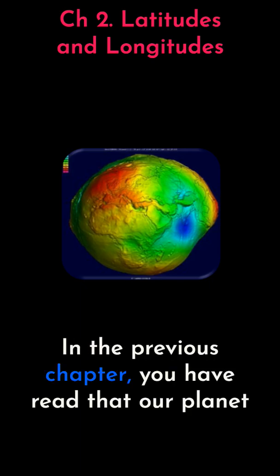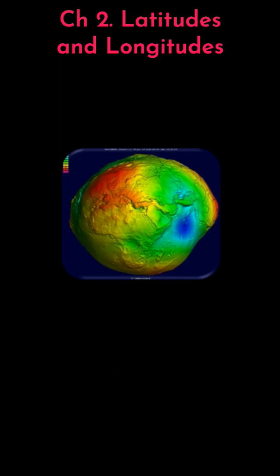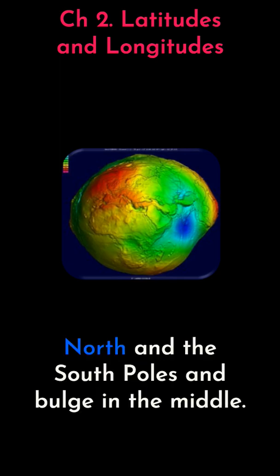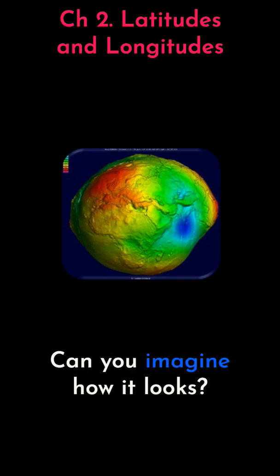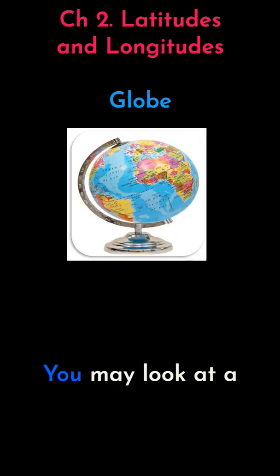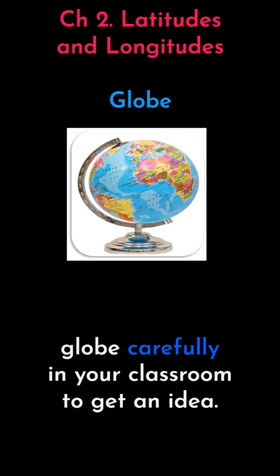In the previous chapter, you have read that our planet Earth is not a sphere. It is slightly flattened at the north and the south poles and bulges in the middle. Can you imagine how it looks? You may look at a globe carefully in your classroom to get an idea.